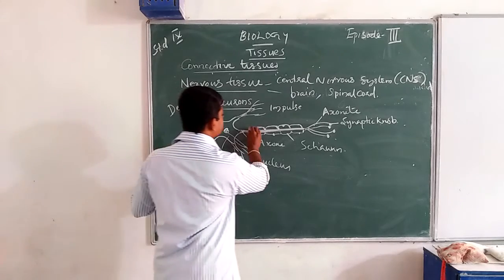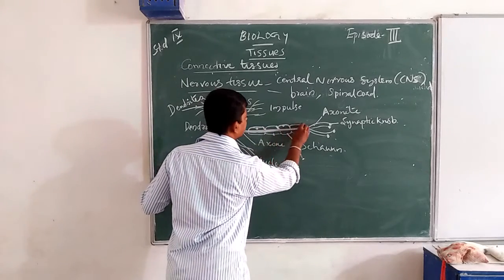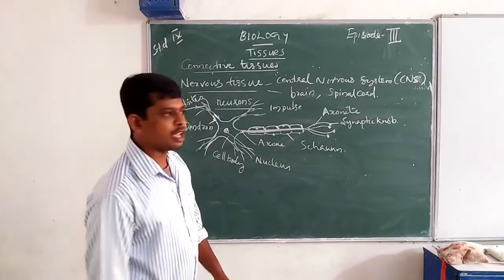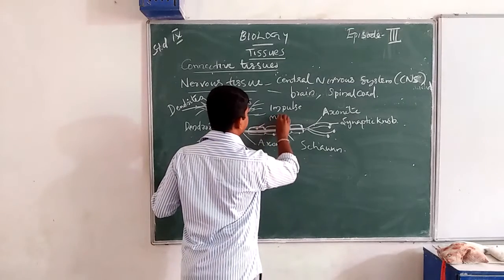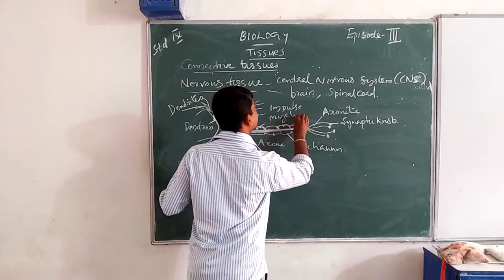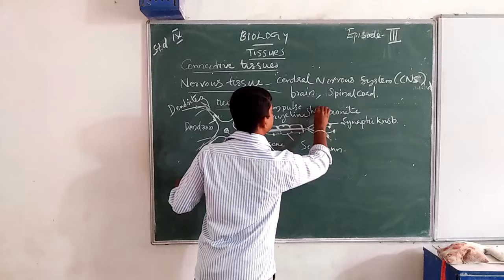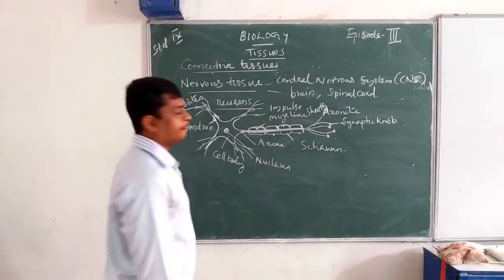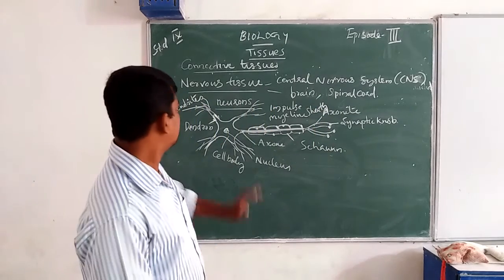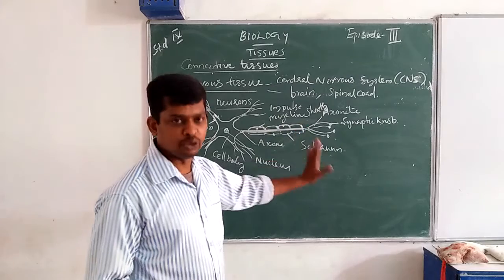And this sheath-like structure is known as the myelin sheath. This is the whole structure of a neuron.